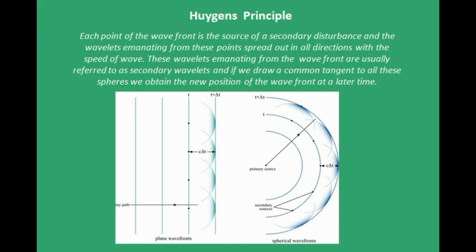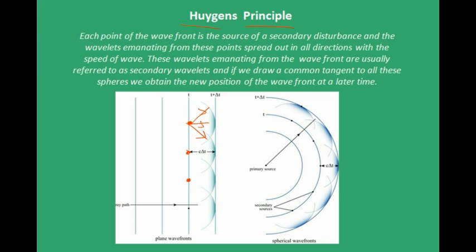So there is something called the Huygens principle. Don't read this, first listen to me. The Huygens principle says that every point on a wavefront acts as a source. So this is a source, this is a source, every point is a source. So it gives waves in all directions, right? So form spheres using these points as sources.